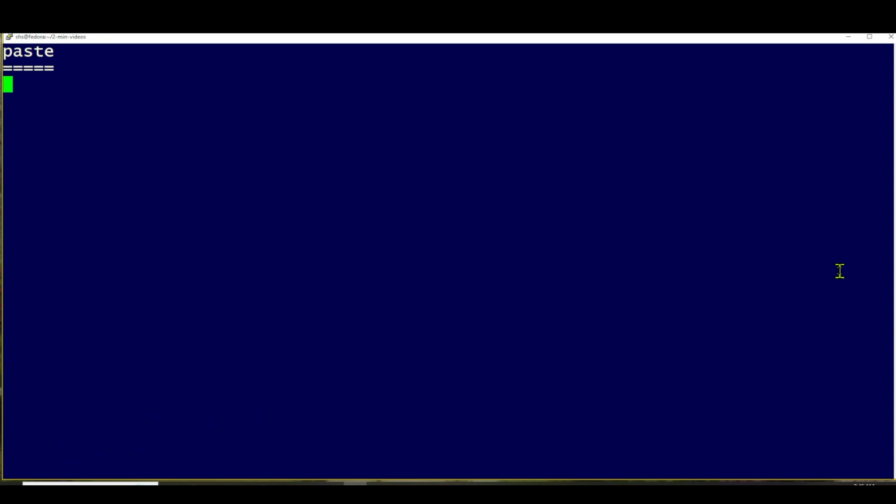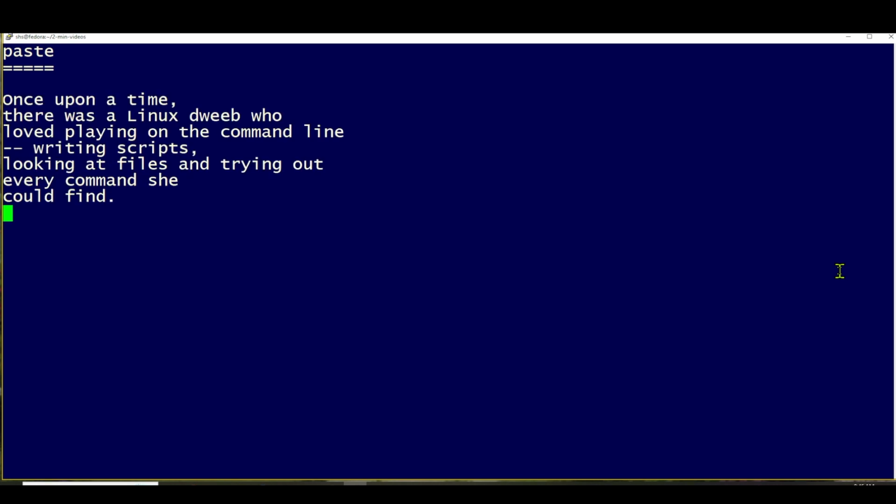In this Linux tip, we're going to look at how you can use the paste command to merge multiple lines of text into a single line. So let's say you have a file that looks like this. We have 7 lines of text.